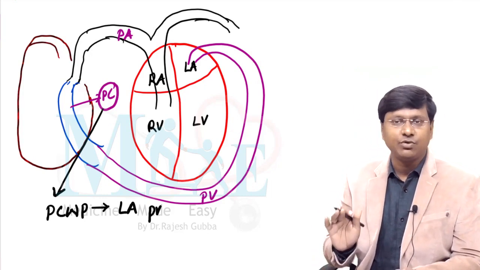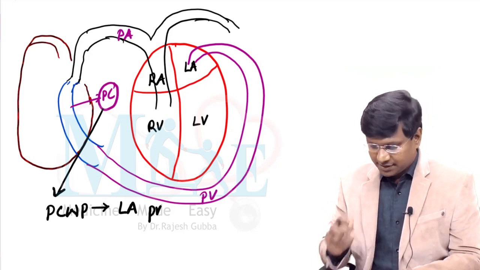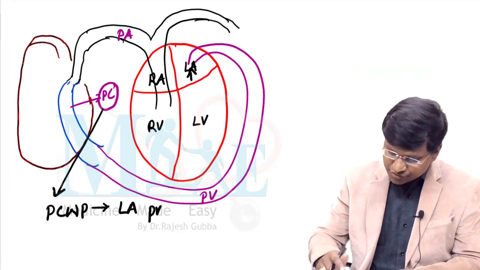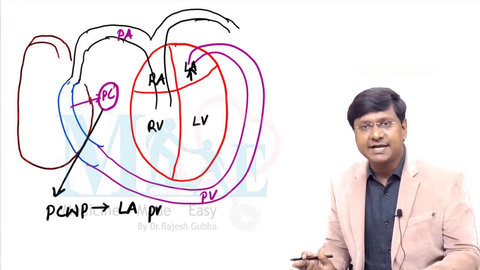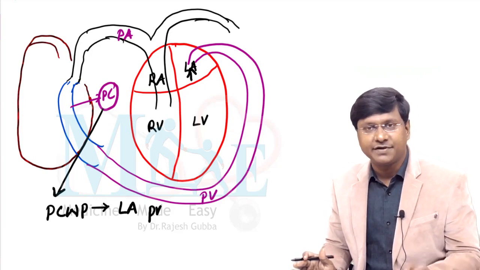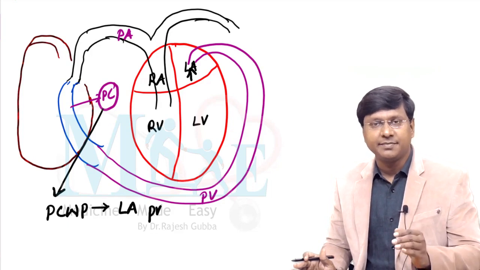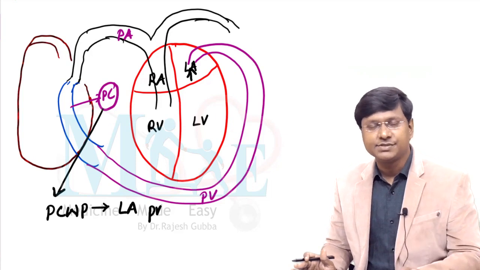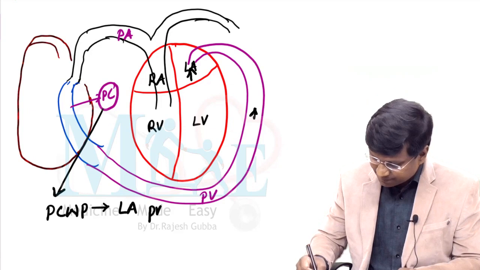Now, a point that I wanted to tell you here is, if there is an increase in the left atrial pressure due to some reason, for example, the patient is having mitral stenosis. What will happen to the left atrial pressure? Because the blood cannot move from the left atrium to the left ventricle adequately in a patient with mitral stenosis, the left atrial pressure increases.